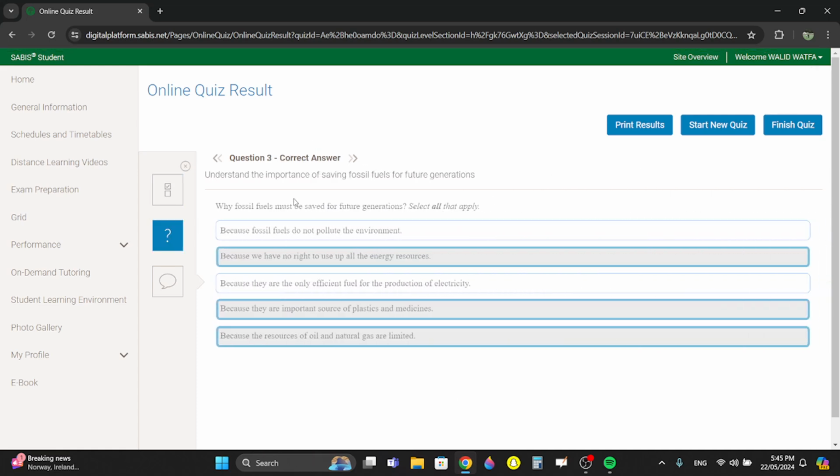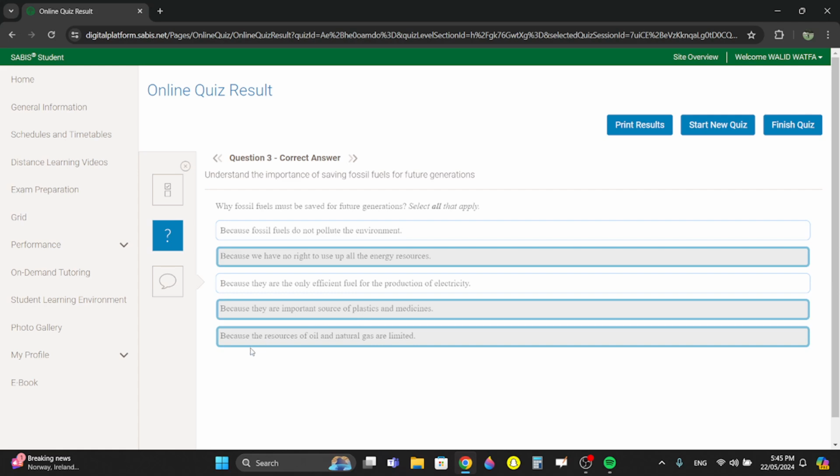Okay, question 3. This is what I said. Why do we need to save some fossil fuels and use some? Because we have no right to use up all the energy resources. Obviously, we have to save them for future generations, because they are important sources of plastics and medicines. So if you stop using them completely, you lose all medicines and plastics, and you need them.